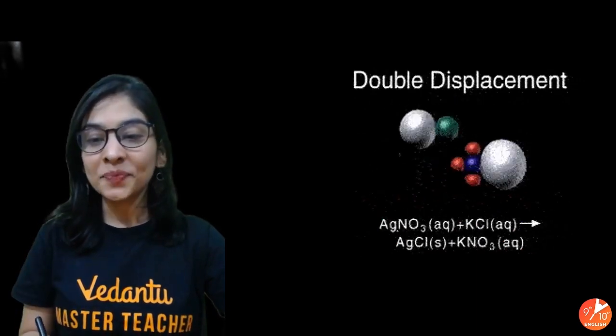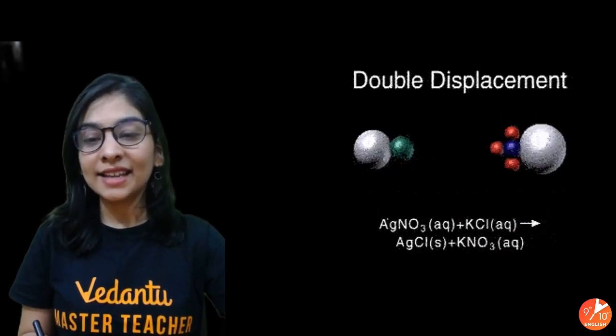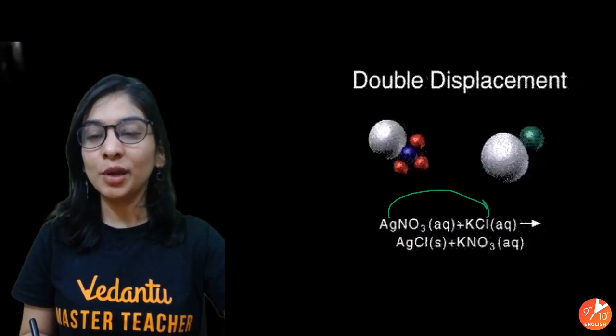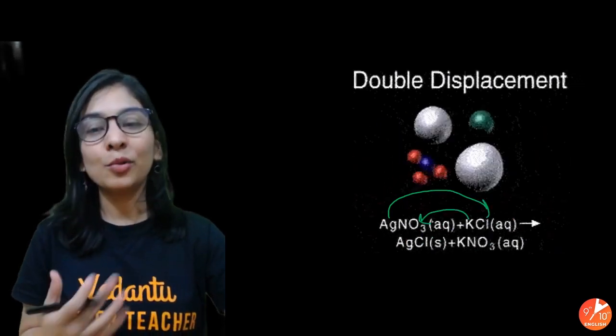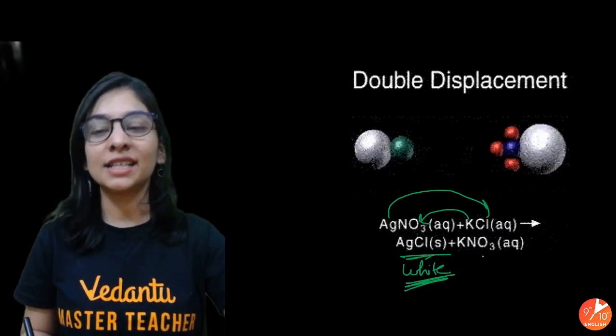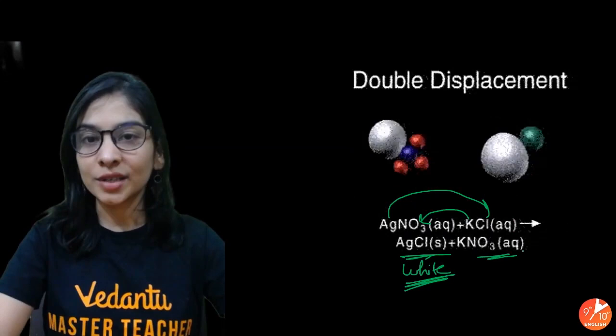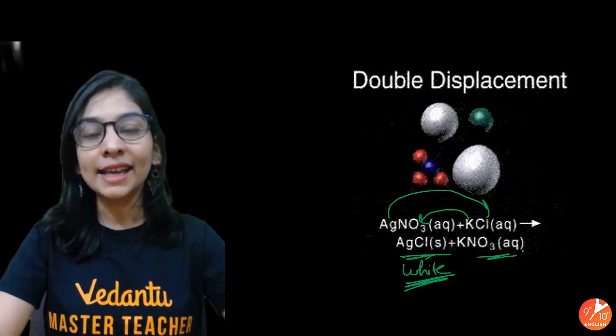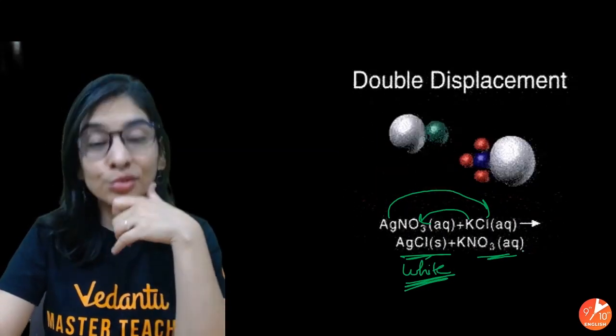One more example, silver nitrate with KCl, exchanging the ions. Silver is like, I'm going with chlorine. Potassium is like, I'm going with nitrate. I am getting a white precipitate of silver chloride here, and the other one will be the aqueous solution. So that's very easy, and some of the students are like, how to remember that?